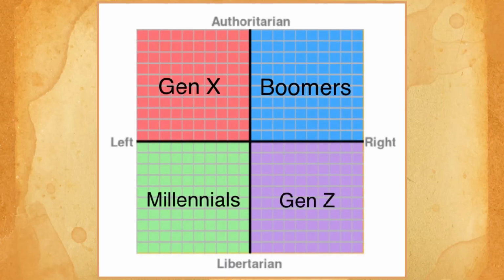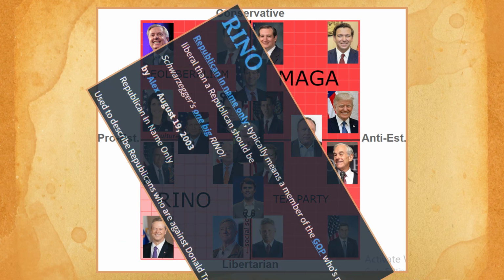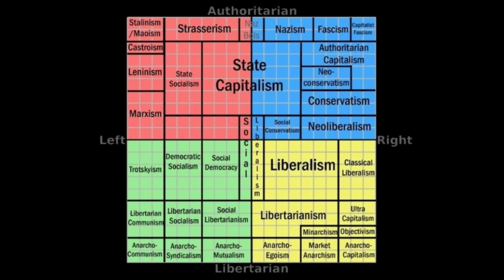Yep, I'm a millennial, so that's where I am. Good job. Just barely, though. I'm riding that line. This isn't left-wing, right-wing, authoritarian, libertarian, but it is pretty accurate with the pro-establishment, anti-establishment. RINO means Republican in name only. So basically, they're pseudo-Republicans. We've got this very detailed graph right here, which I think probably cracks it. So you look at the bottom, you've got all different types of anarchy, and you can argue which one is better or not. And then at the top, you have strict control, the fascism, and then the Marxist.